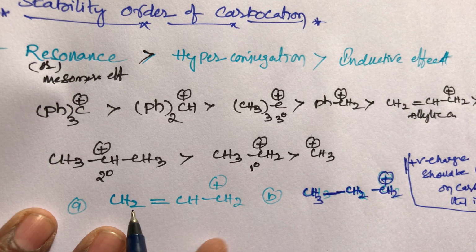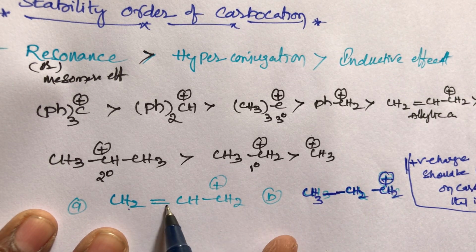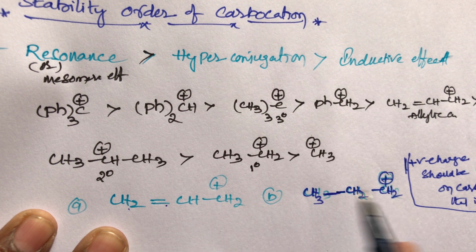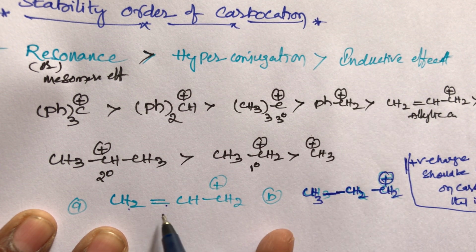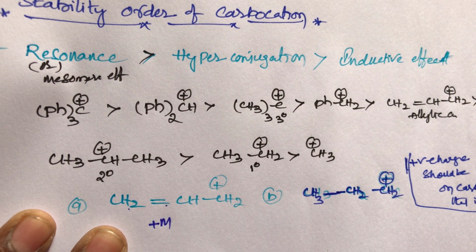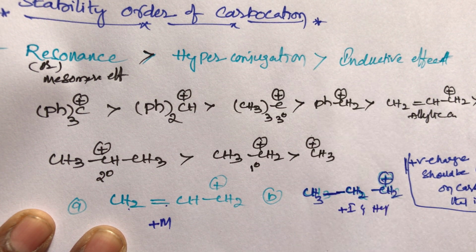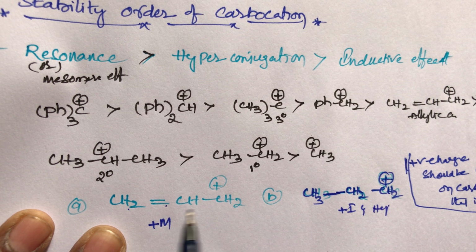The same thing applies here. This allylic carbocation, CH2 double bond, CH single bond, CH2 plus, has three carbons, and the other also has three carbons. Compound A has a resonating structure, plus M, while compound B has a plus I group and hyperconjugation. The first priority goes to the resonating structure.